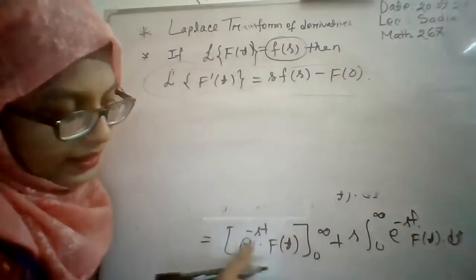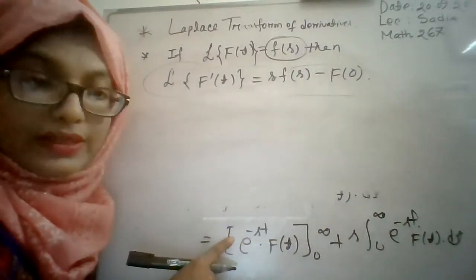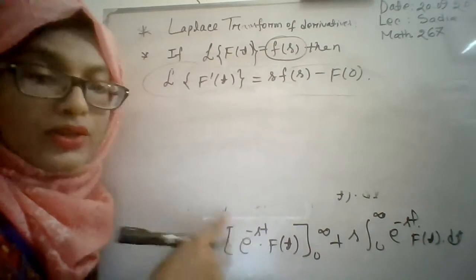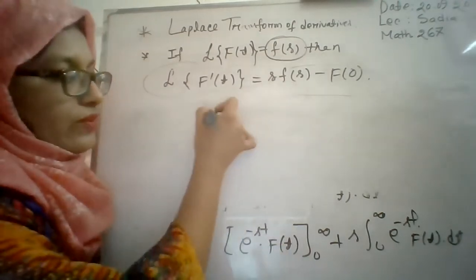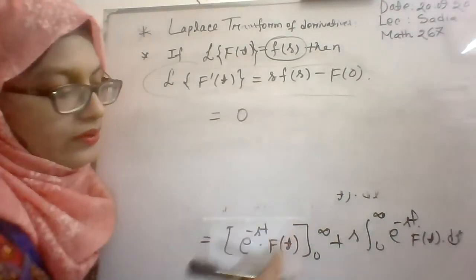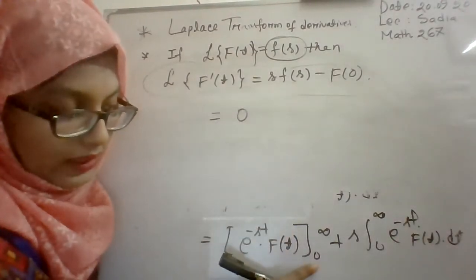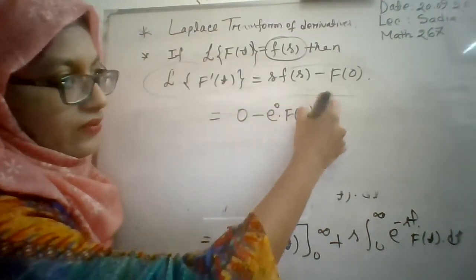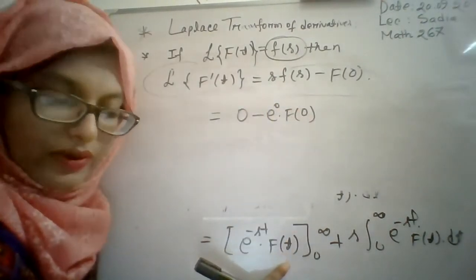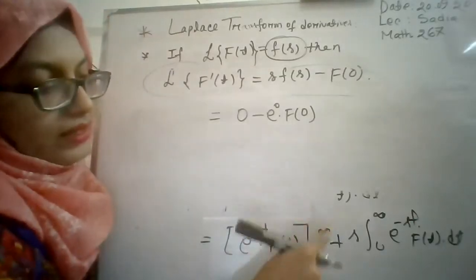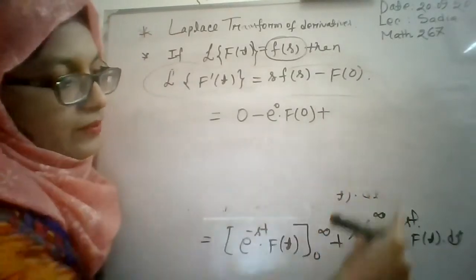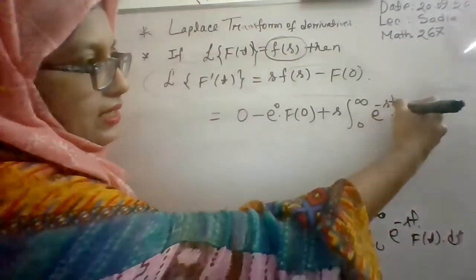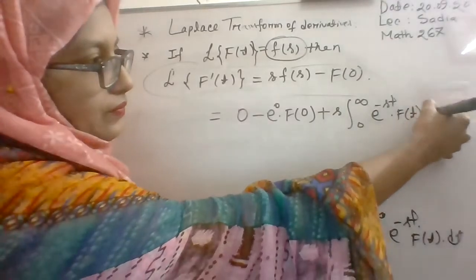If you use the upper limit, then e to the power minus infinity will be 0. Here the upper limit is infinity and there is a term e to the power minus st, so e to the power minus infinity will be 0. So the first term will be 0 if we use the upper limit, and for the lower limit it will be e to the power 0 into f(0), right? e to the power 0 into f(0) for the lower limit, and the rest of the part is the integral from 0 to infinity of e to the power minus st f(t) dt.